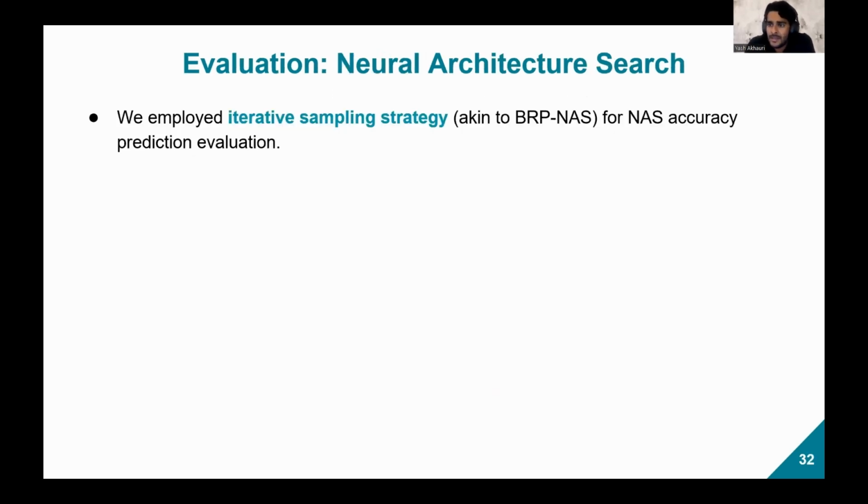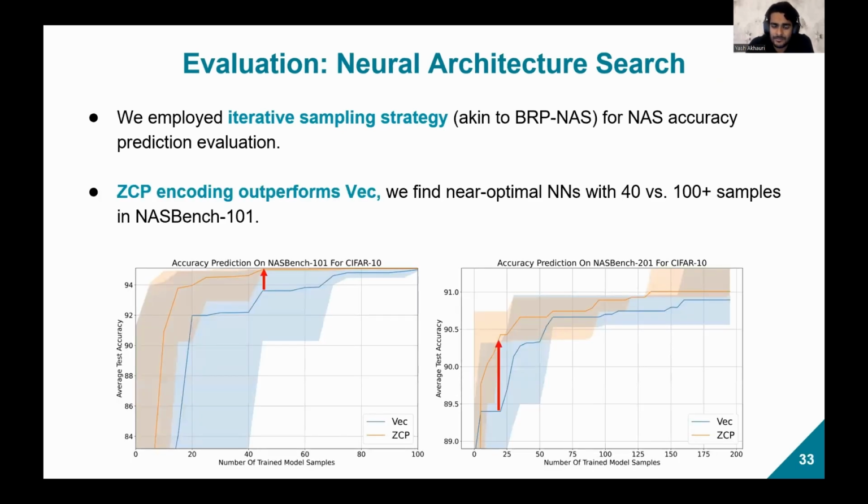Further, we also evaluate our encodings on neural architecture search. For that, we employed an iterative sampling strategy akin to BRP-NAS for NAS accuracy prediction evaluation. We find that ZCP encoding significantly outperforms the vector encoding, and we're able to find near optimal neural networks with just 40 samples as compared to 100 samples if you're using the vector representation.